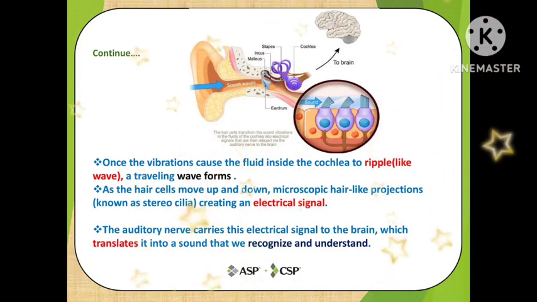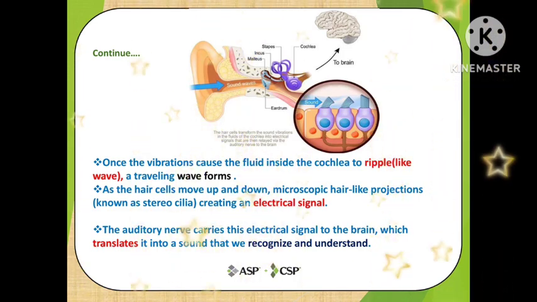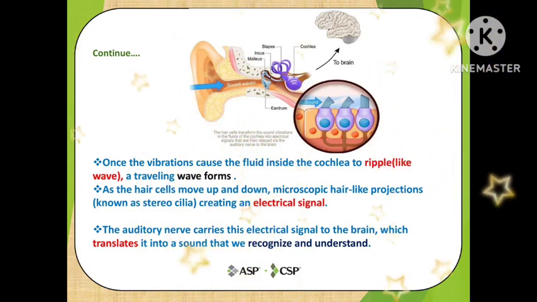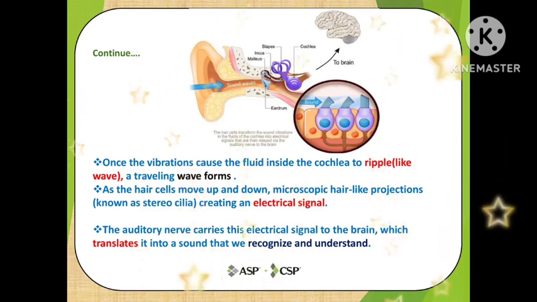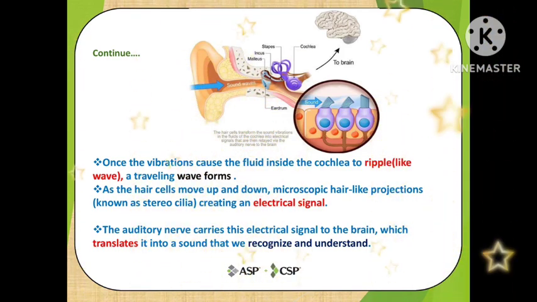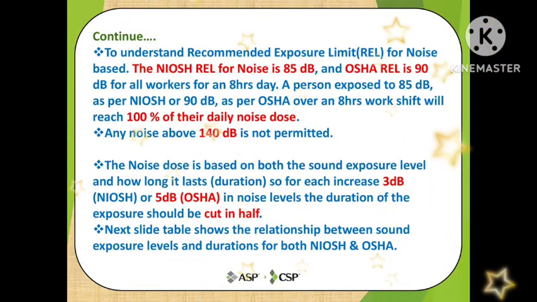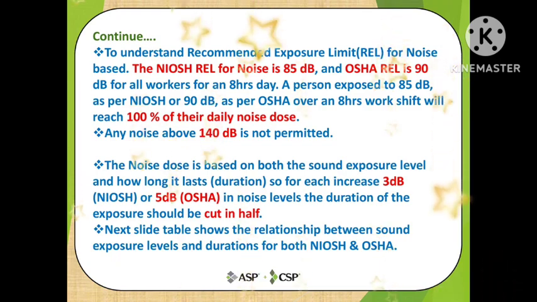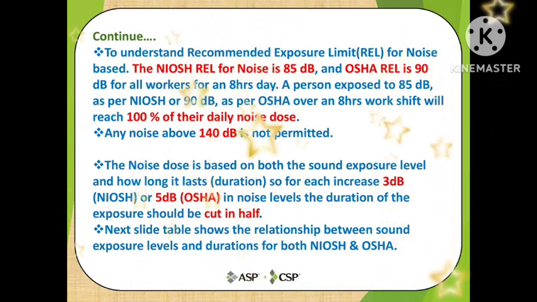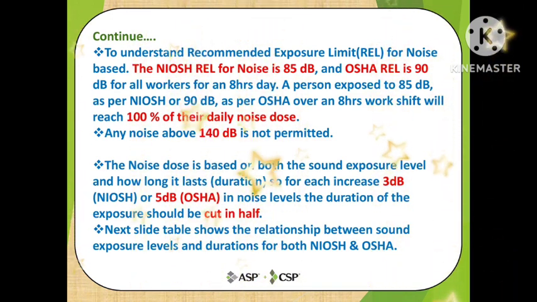The auditory nerve carries this signal to the brain, which translates it into a sound that we can recognize and understand. So friends, we are lucky that this lengthy process is done regularly without any interruption, and we are very lucky to have proper hearing. Now, a very important part of this noise related question, we need to understand the recommended exposure limit for noise